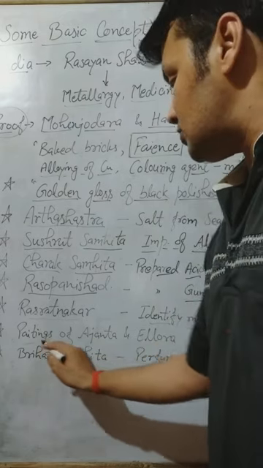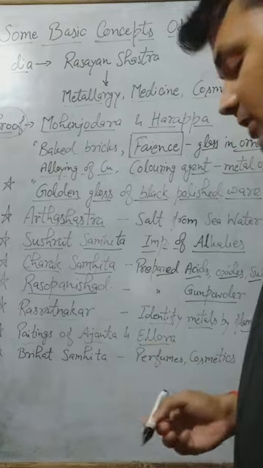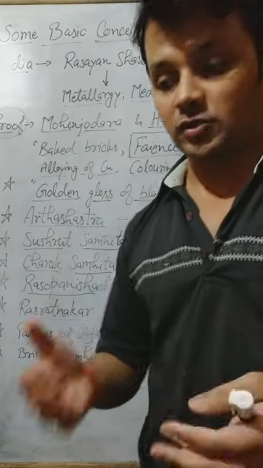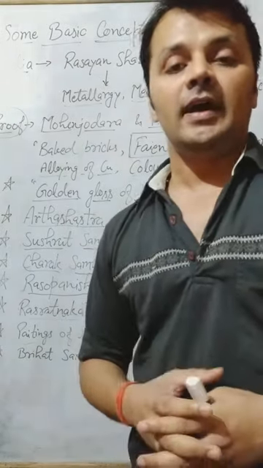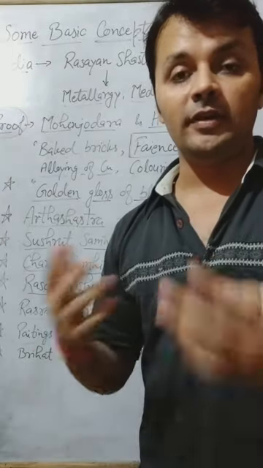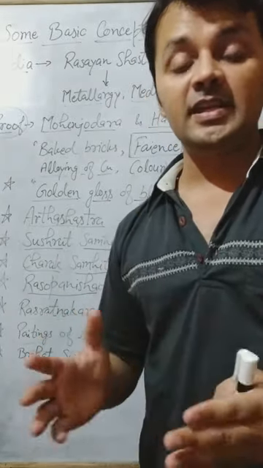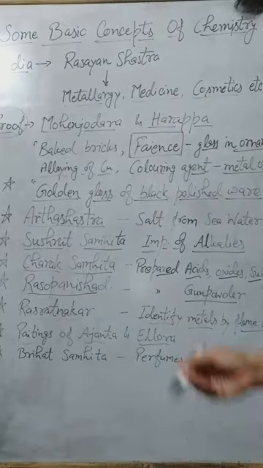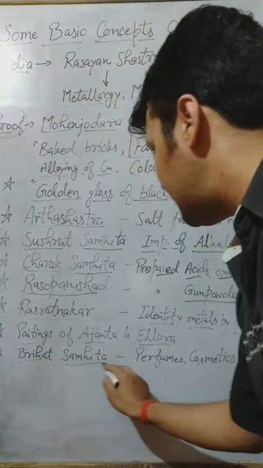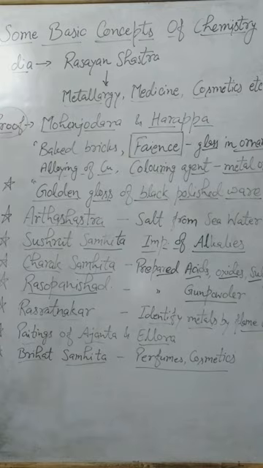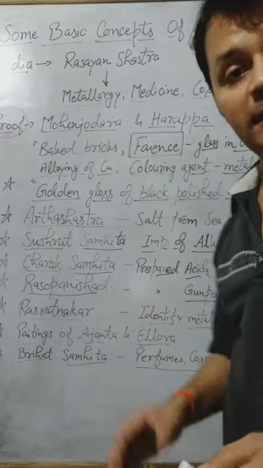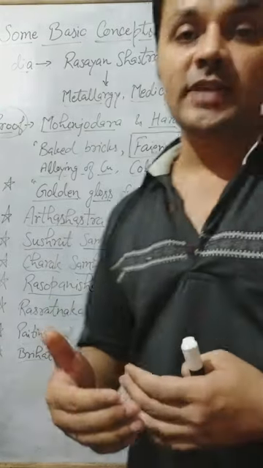And in the paintings of Ajanta and Ellora, when we go to visit Ajanta and Ellora today, we see such prominent work. Still the work is seen so lively, right? And at last, Brihat Samhita mentions how to prepare perfumes and cosmetics.